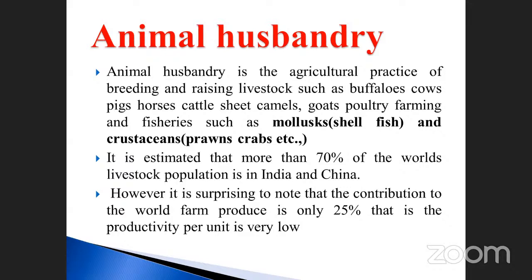Here two questions arise. What are crustaceans? Crustaceans are nothing but the culturing or farming of prawns and crabs. Second, how much is the worldwide livestock population in these countries? 70%. And the productivity per unit is very low, only 25%.